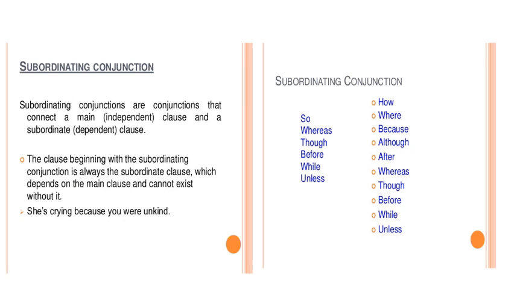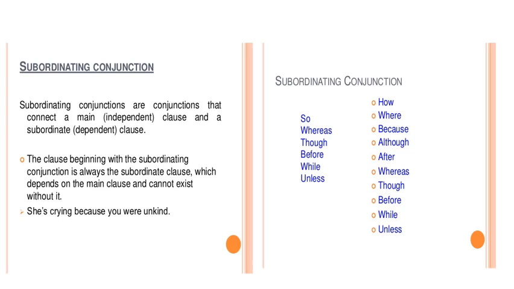Now we'll see how a subordinating conjunction works. This is a conjunction that connects a main clause with a subordinate clause. As you know, there are two clauses in the sentence. One is independent and the other is dependent. So you must know that the clause which starts with the subordinating conjunction is always a subordinate clause. ये आपके लिए identification भी हो सकती है. So it always depends on the main clause and does not give complete meaning without it.